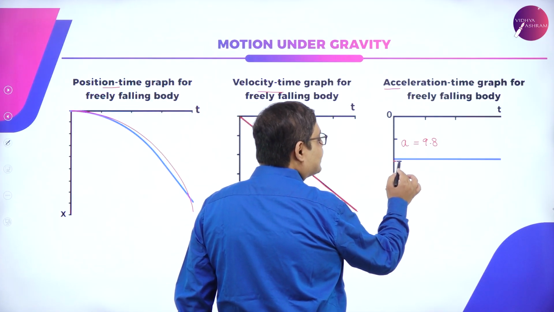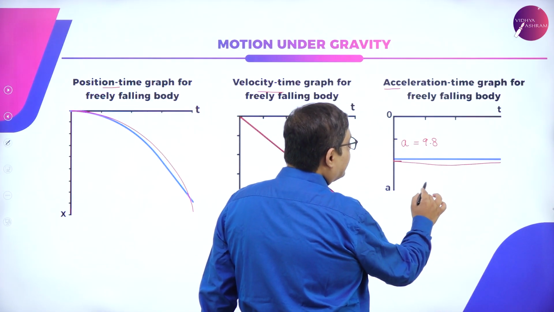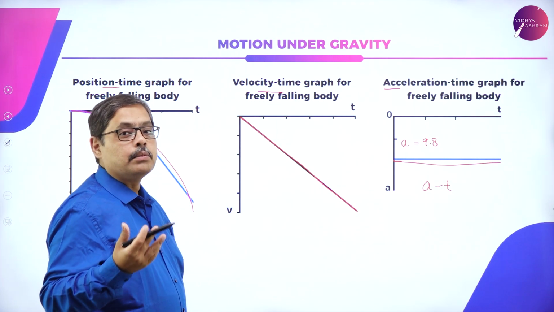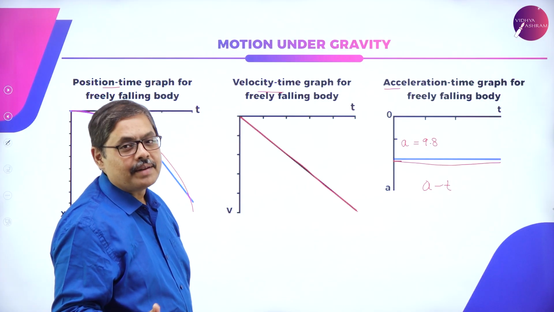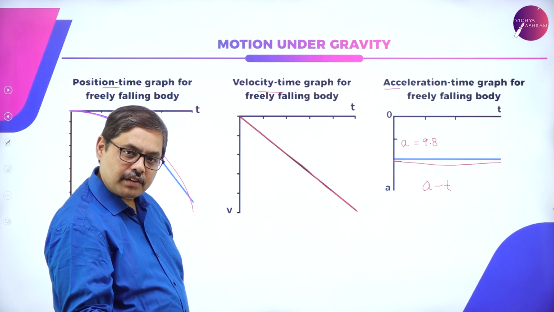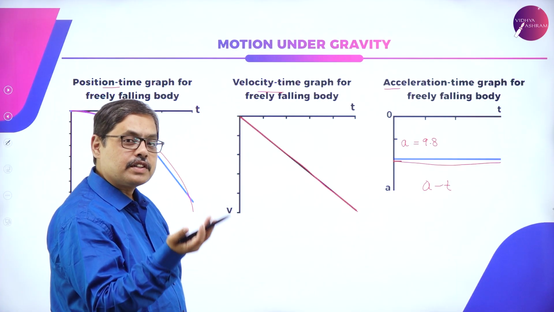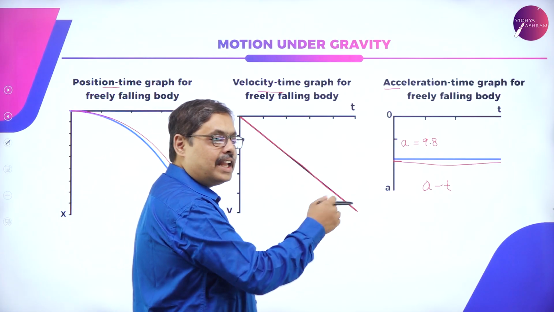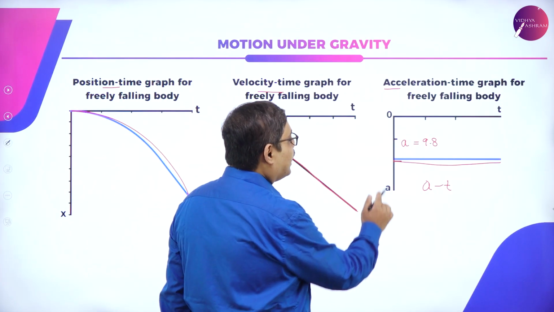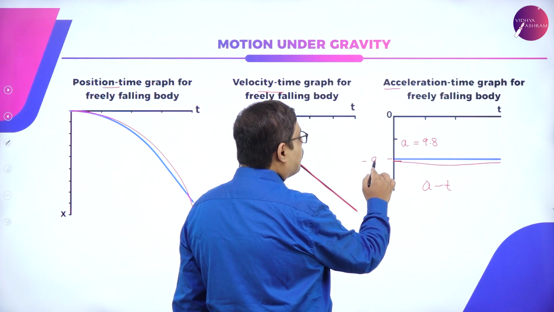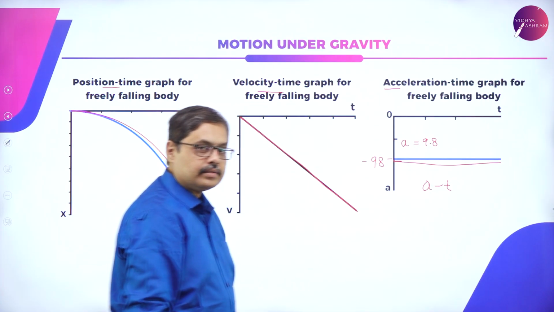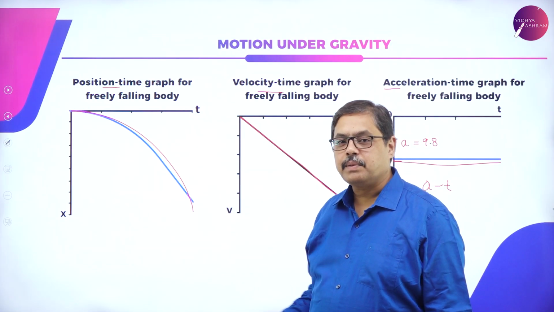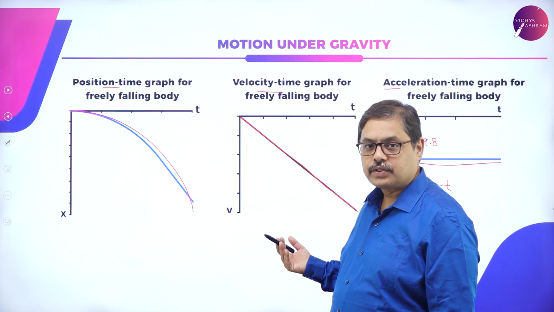So you can observe a straight line in case of an a versus t graph, the a-t graph, for a freely falling body. Please remember, for a freely falling body, the p-t graph is a smooth curve pointing downwards. The velocity versus time graph is a straight inclined line pointing downwards. The a-t graph is a horizontal line at minus 9.8. Okay, so this could be a generally asked question in your examination papers regarding how the curve behaves for a freely falling body.